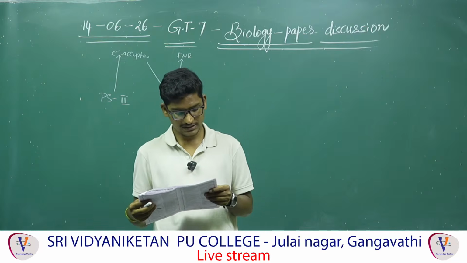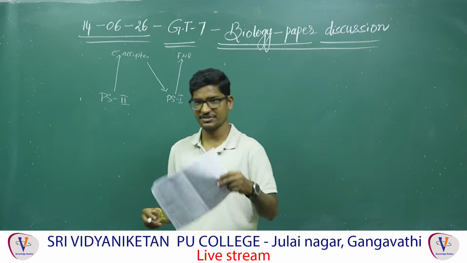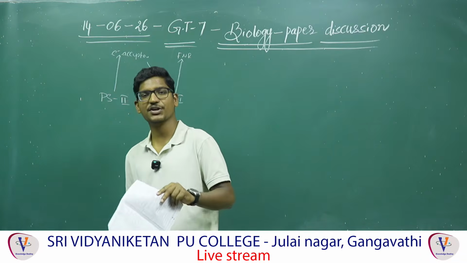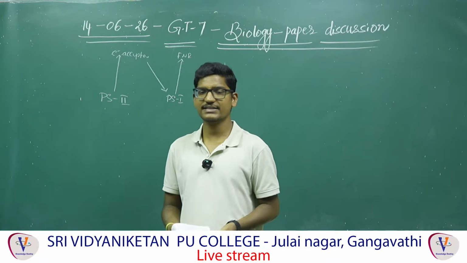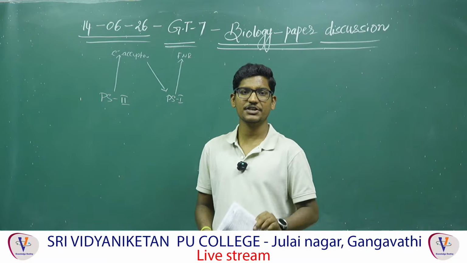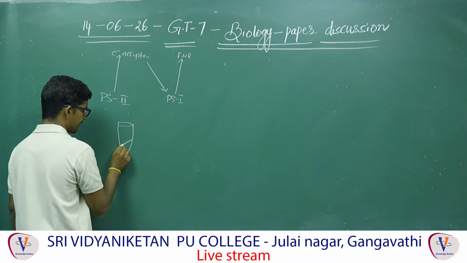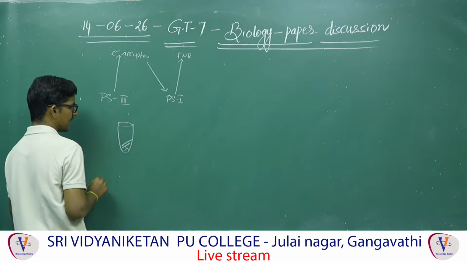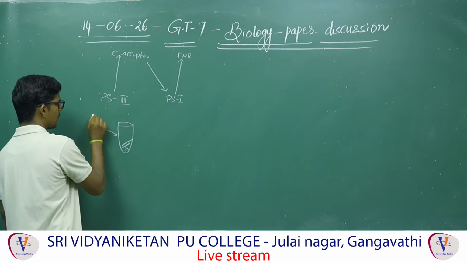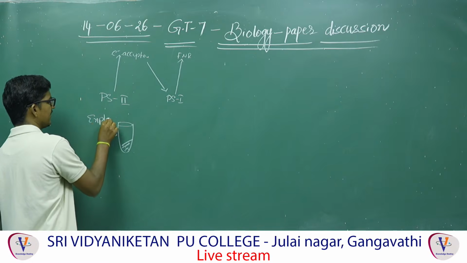Next, 109. Morphogenesis they are mentioning. Actually, you can't see this statement directly in the NCERT textbook, but connect it with tissue culture. After placing the cells into a culture medium, the cells we are placing are called the explant.